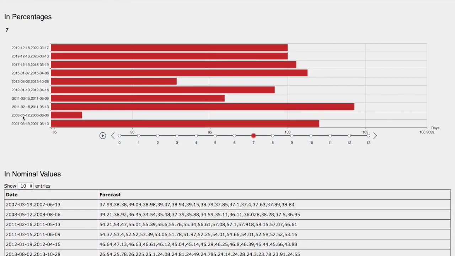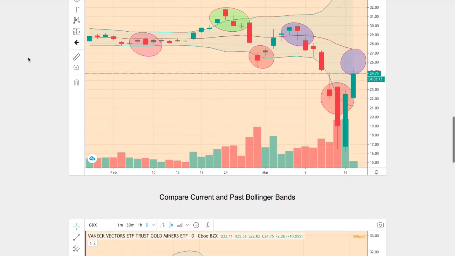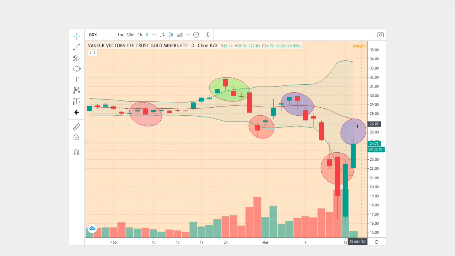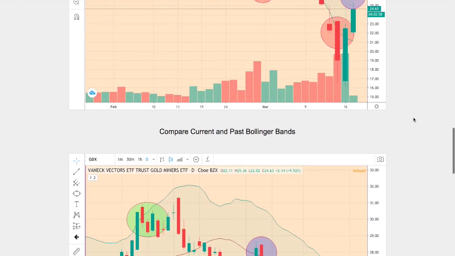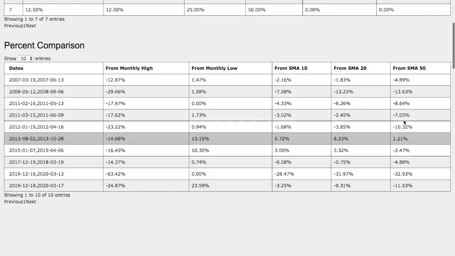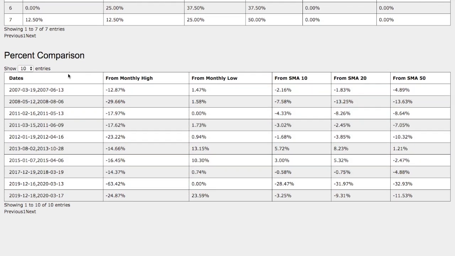So the model that we just examined was August 2nd, 2013 to October 28th, 2013. Back then, gold miners continued to fall around 7.2%. So do take into consideration that we have not reached the middle Bollinger Band yet. So the percent movement to the downside might be less, since on the trend that we just examined, we reached that middle Bollinger Band. So do take that into consideration, and let's examine the percent comparison.